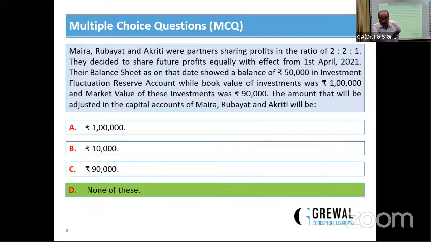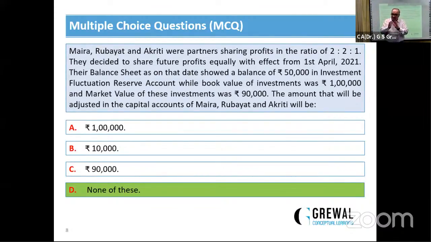And suppose the market value of the investment is rupees 40,000. So there is a fall of 60,000. But the existing reserve is only 50,000.